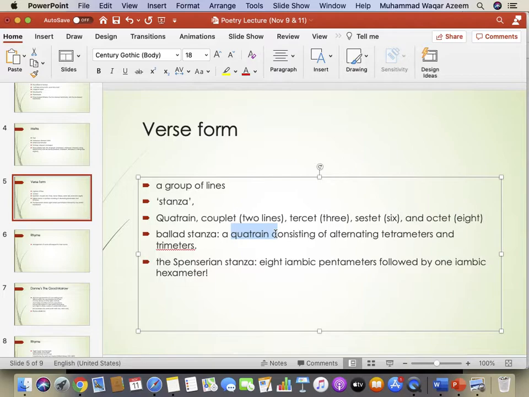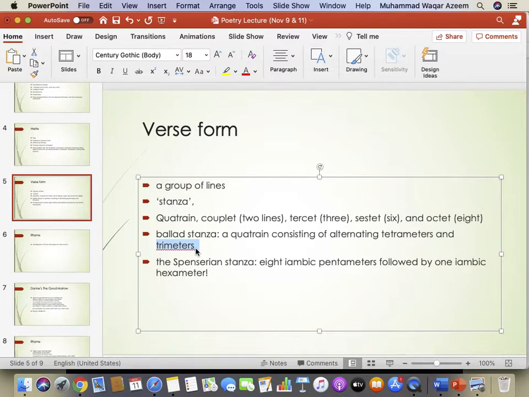Quatrain, quarter, 4, but it consists of tetrameters and trimeters in such a manner that tetrameters and trimeters alternate each other. So the first line could be a tetrameter and the second line could be a trimeter. Again tetrameter, trimeter, tetrameter, trimeter.